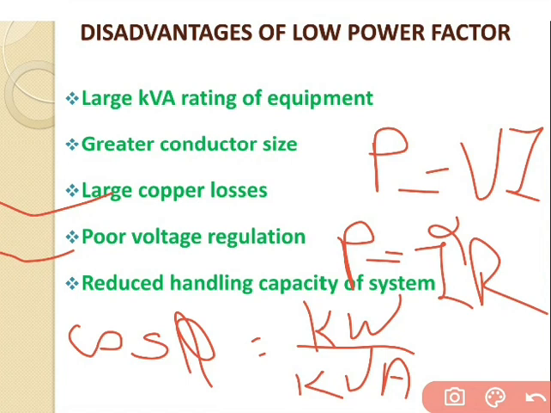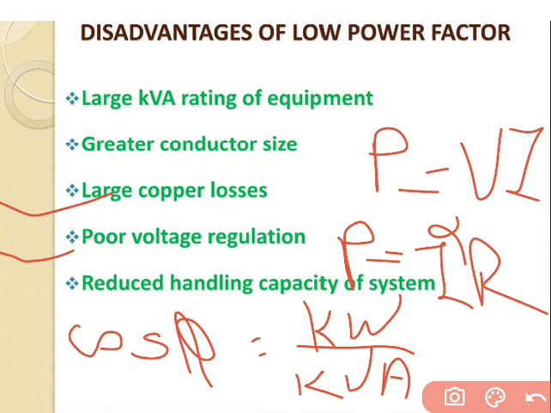So in order to keep the receiving end voltage within the permissible limits, extra equipment like a voltage regulator may be required at the supply end. So this is one of the disadvantages of low power factor.